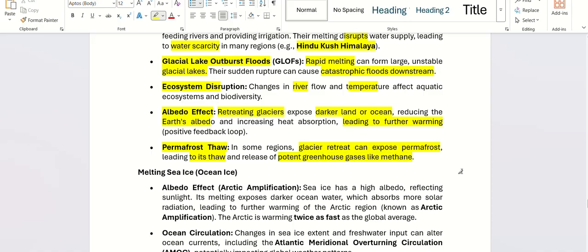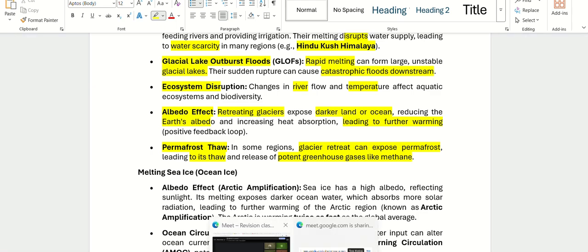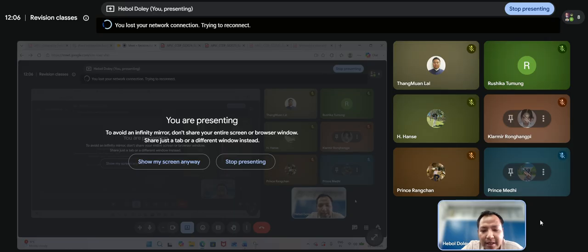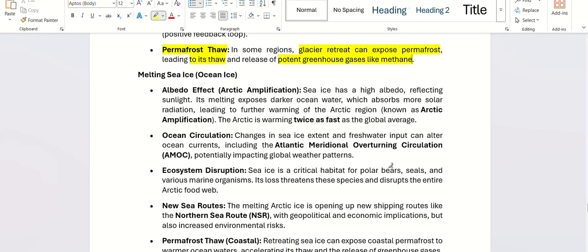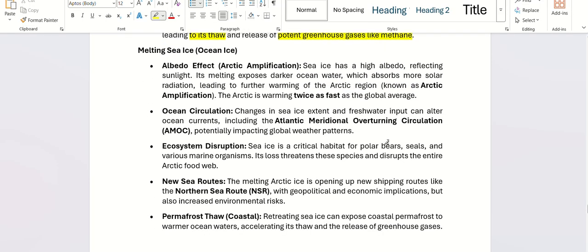Have you seen an ice cube? You take out the ice cube and you see some gases going out, right? Sometimes because of the mix of the earth, it will release greenhouse gases like methane.